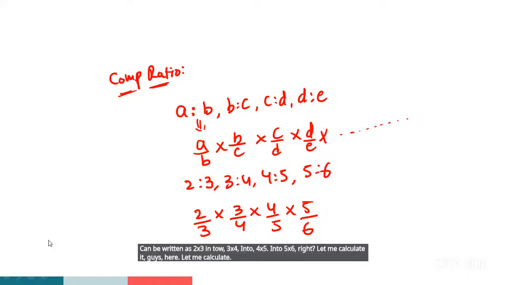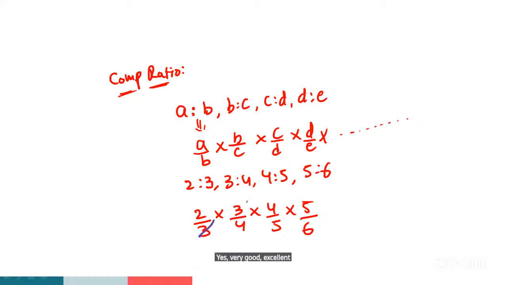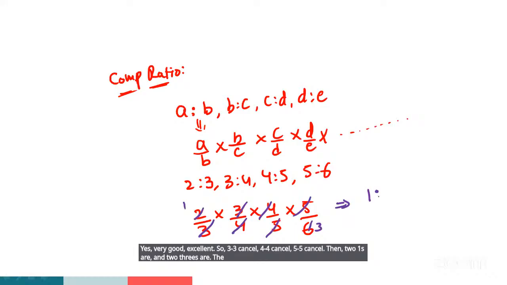Yes, very good, excellent. The 3 cancels, 4 cancels, 5 cancels. Then two ones are left and two threes are left. The final answer here is 1 by 3 or 1 is to 3. It's the same meaning, guys. The answer is 1 is to 3.